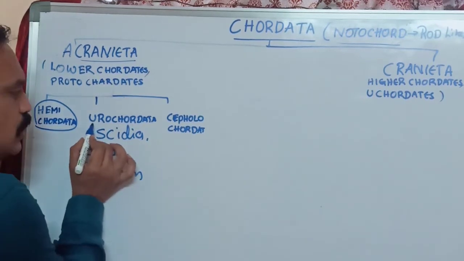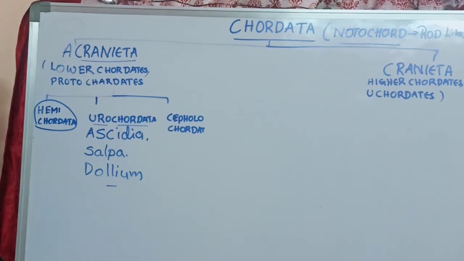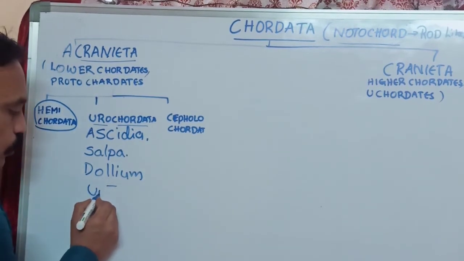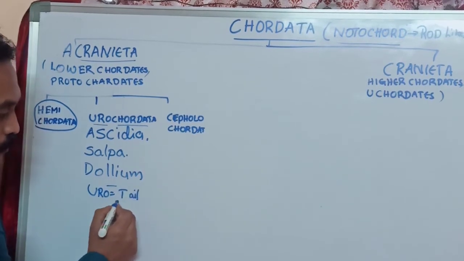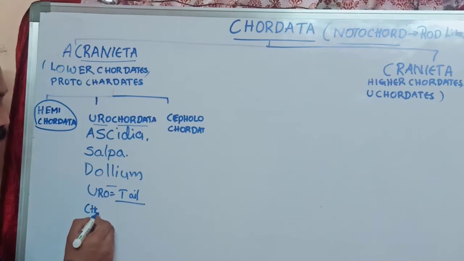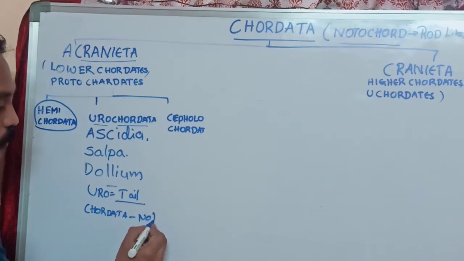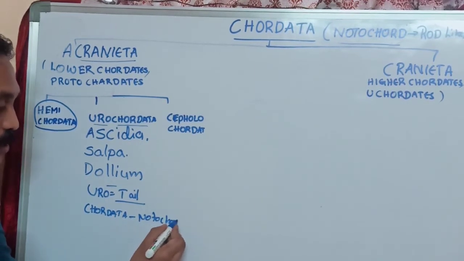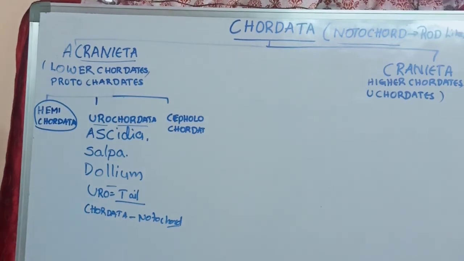What is the meaning of urochordata? Uro means tail. At the tail region, chordata, as we know, means notochord, a rod-like structure, a flexible dorsal notochord.